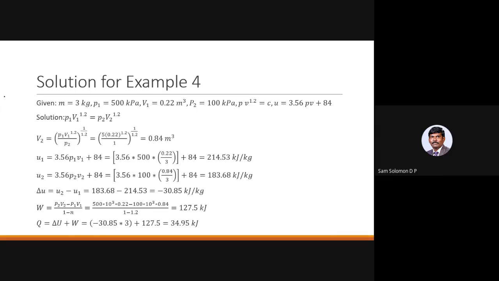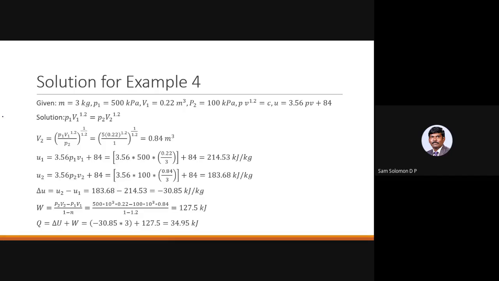I asked you, minus 30.794, sir. Which one? Small delta U. Small delta u is minus 30.794. That's fine. 30.79 is 30.8, and I am getting 30.85, which is somewhere around minus 30.8 and minus 30.9. Minor deviations can be there. The book answer is still lesser, somewhere around minus 30.3 or something.